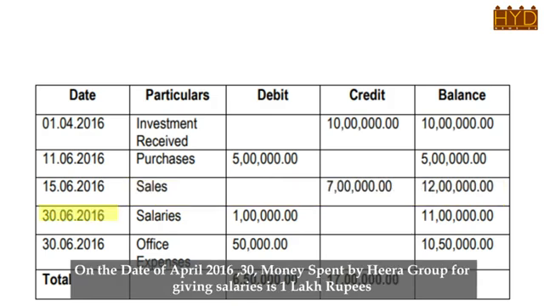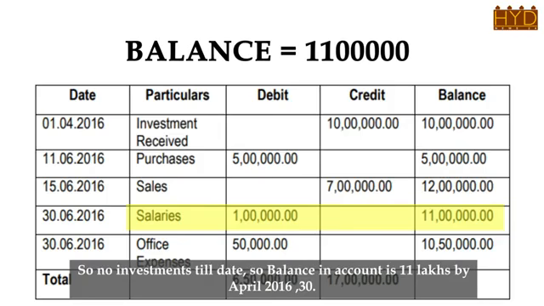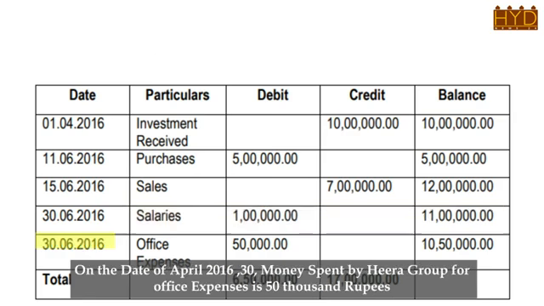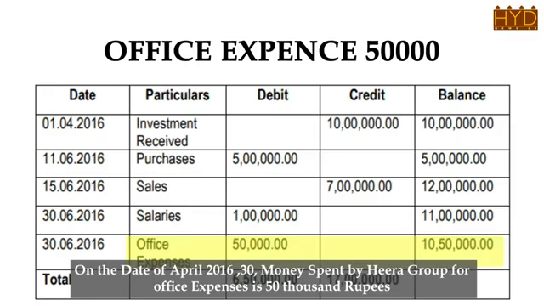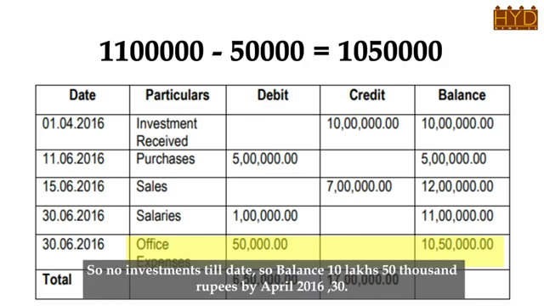On the date of 30th April 2016, money spent by HEERA Group for giving salaries is 1 lakh rupees, so no investments till date, so the balance in the account is 11 lakhs by 30th April 2016. On the date of 30th April 2016, money spent by HEERA Group for office expenses is 50,000 rupees, so no investments till date, so the balance is 10 lakhs 50,000 rupees by 30th April 2016.